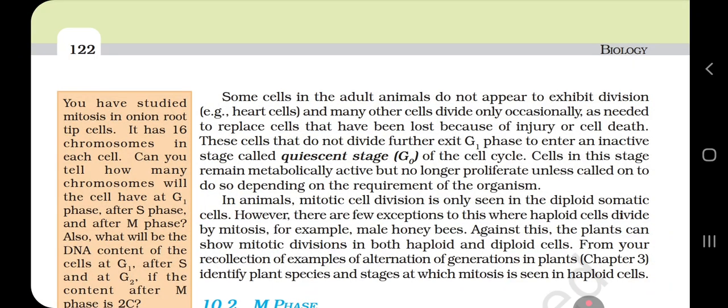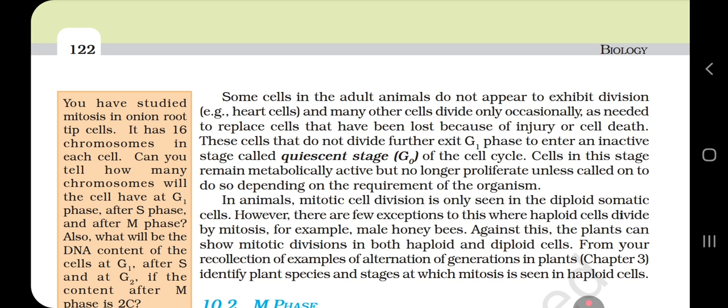Some cells in adult animals do not appear to exhibit division, such as heart cells, and many other cells divide only occasionally, as needed to replace cells that have been lost because of injury or cell death. These cells that do not divide further exit the G1 phase to enter an inactive stage called the quiescent stage, G0, of the cell cycle. Cells in this stage remain metabolically active but no longer proliferate unless called on to do so depending on the requirement of the organism.